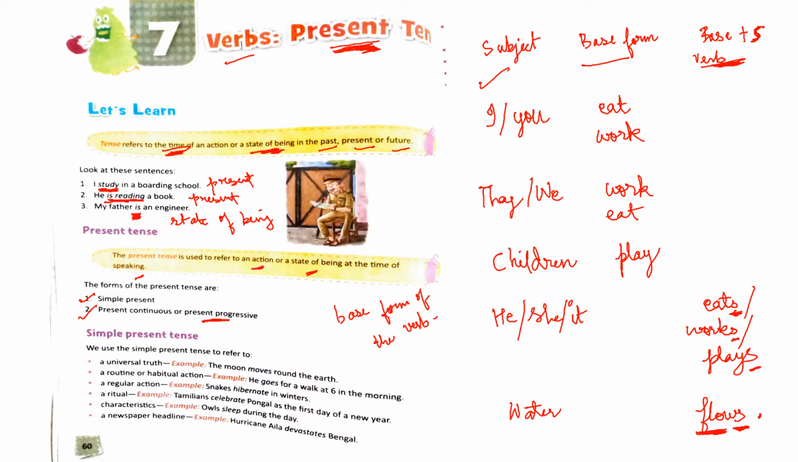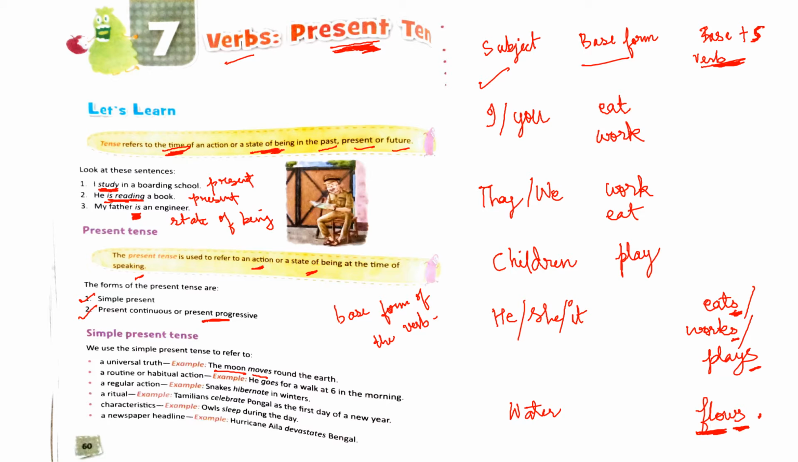Now here, this is a universal truth. It is a fact, right? The moon moves around the earth. So it is a universal truth or a fact. Therefore, we have used the simple present tense. You can also notice the form of verb that it has taken. The moon, now we are talking about the moon. Subject is singular here, right? So it takes the base plus s form. Whenever the subject is singular, you will take the base plus s form. So it will be the moon moves around the earth, not the moon move around the earth.